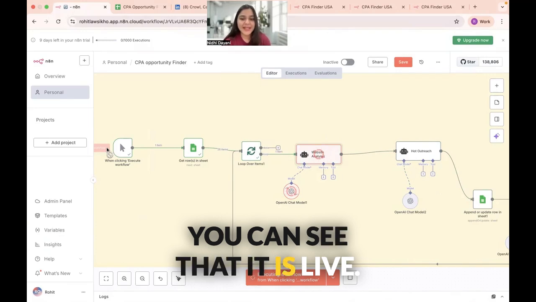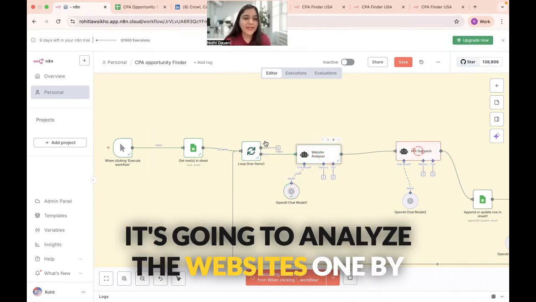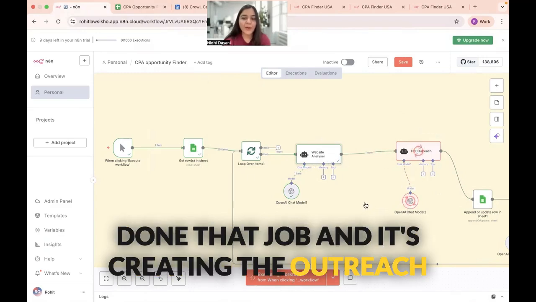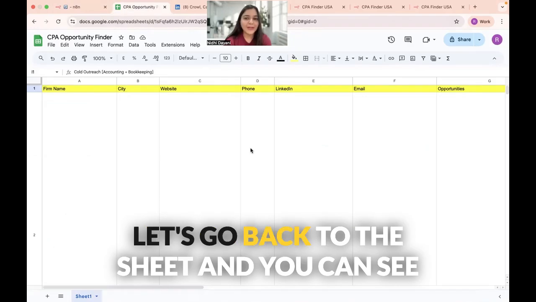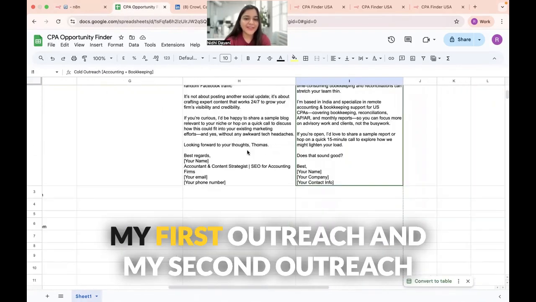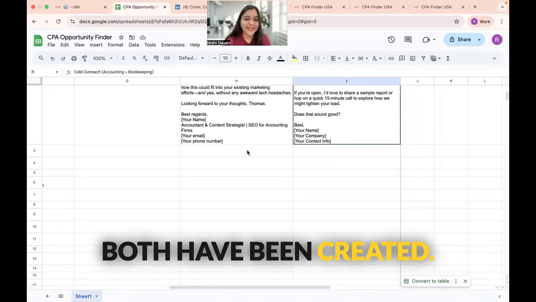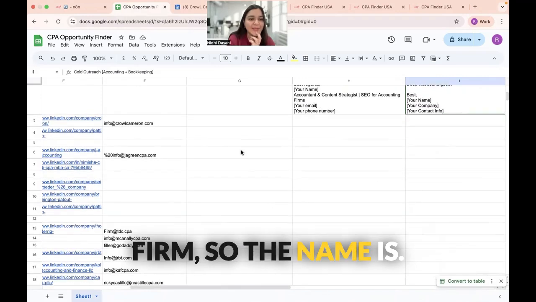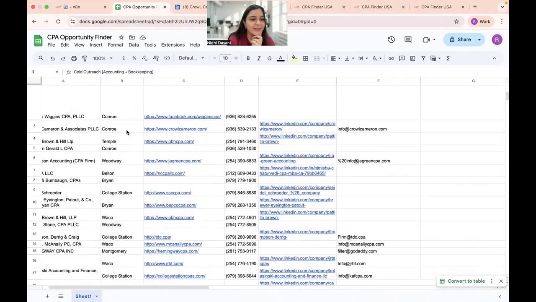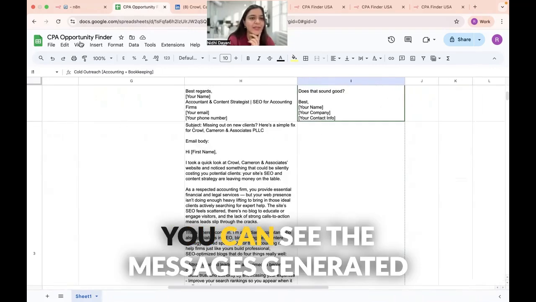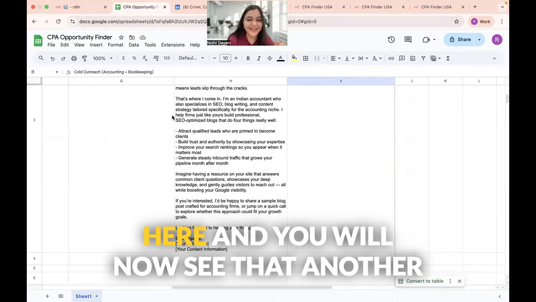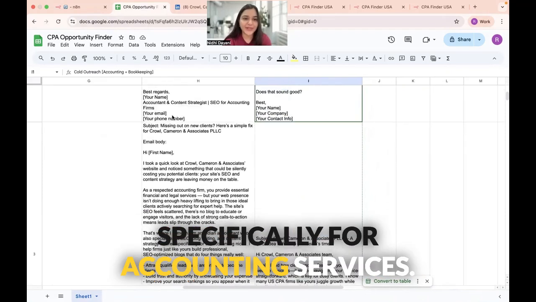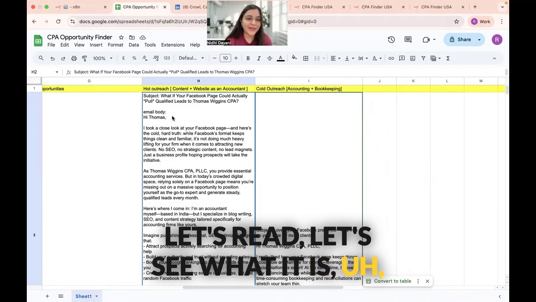You can see that it is live. It's going to analyze the websites one by one. And now you can see it has already done that job and it's creating the outreach messages for me. Let's go back to the sheet and you can see my first outreach and my second outreach both have been created. Let's see this happening for the second firm. So the name is Crowell Cameron and Associates. You can see the messages generated here, and you will now see that another type of email will also be generated specifically for accounting services. Let's see what it is generating for us.